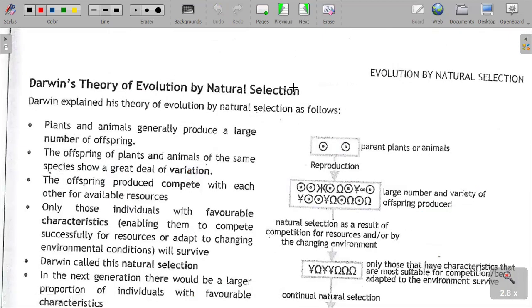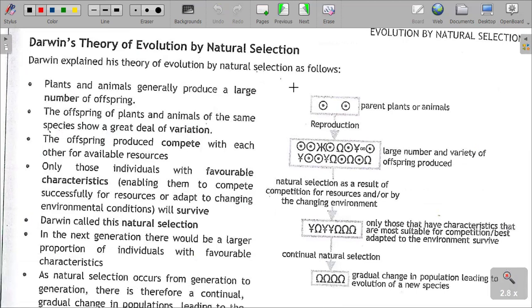So we can explain this theory, Darwin's theory of evolution by natural selection. Explain Darwin's theory of evolution by natural selection. Darwin explains his theory of evolution by natural selection as follows. So he identified that plants and animals generally produce large number of offsprings. Large number of offsprings are produced in plants and animals.